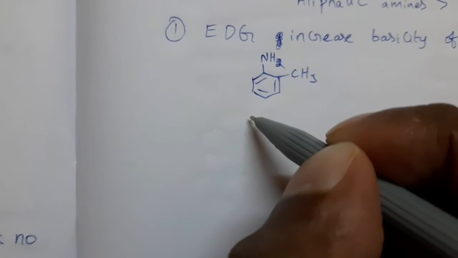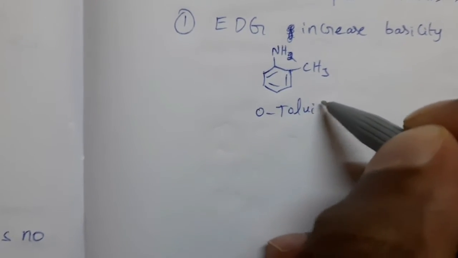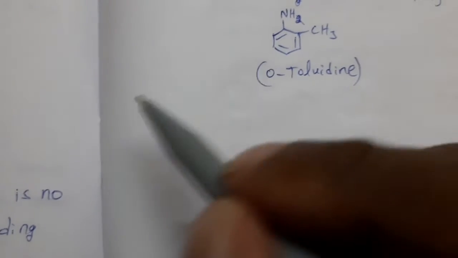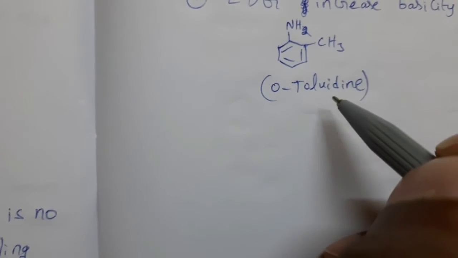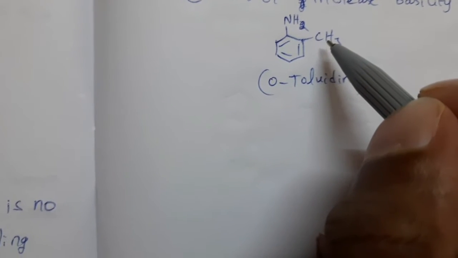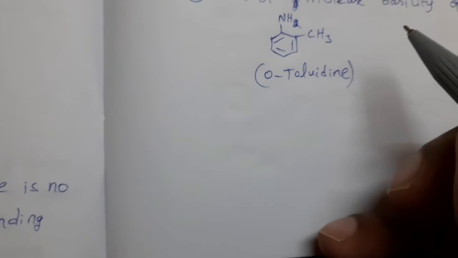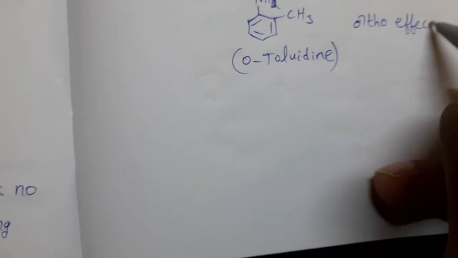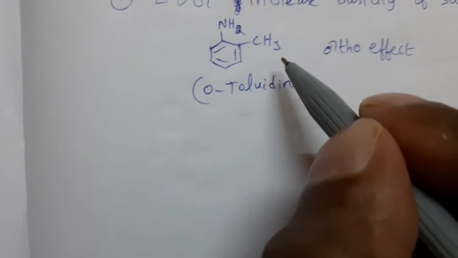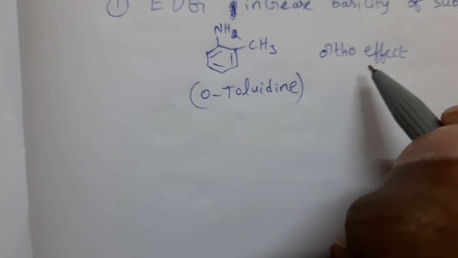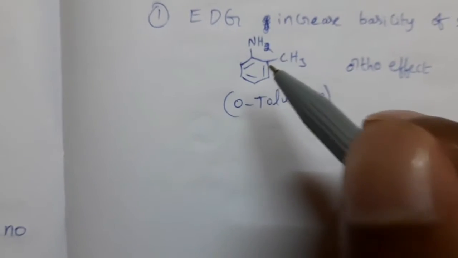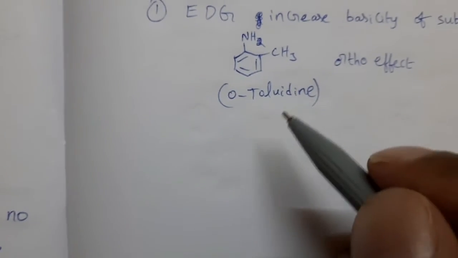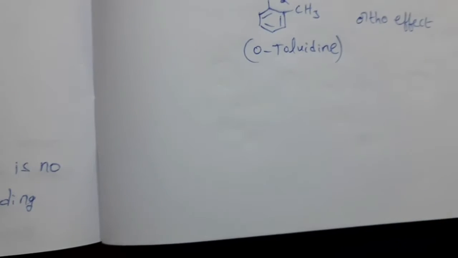This is orthotoluidine. Now we can consider isomers of this compound. CH3 attached to aniline is called toluidine. At ortho position the CH3 group is there, so it is called orthotoluidine. Now in this orthotoluidine, ortho effect is observed. Whatever the group present at ortho position, we can observe this ortho effect. Due to this ortho effect, its basicity is less, even less than aniline.